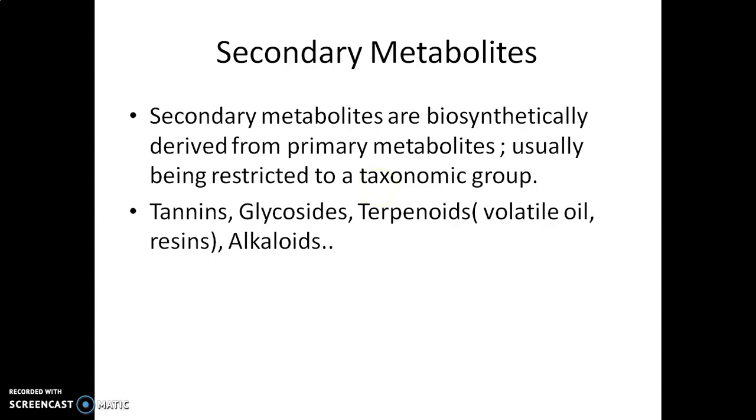Biologically, they are the excretory products of cellular metabolism and generally stored inside the plant cell vacuole or special structures that may be present in the cell wall or cell membrane. Examples of secondary metabolites are tannins, glycosides, terpenoids, which include volatile oil and resin, and alkaloids. These are the different excretory products or secondary metabolites.